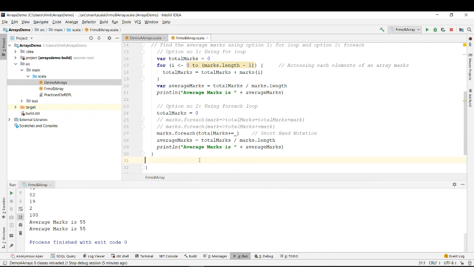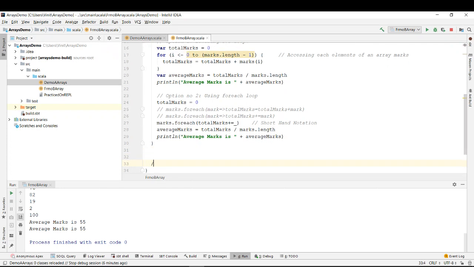So let's go ahead. What was the conclusion on for and for each? What is the difference between both of them? How is for each better as compared to for? In for each I write fewer lines of code, right? Similar to for each, there is something called a map, which is somewhat similar to for each, but there is one difference, right?